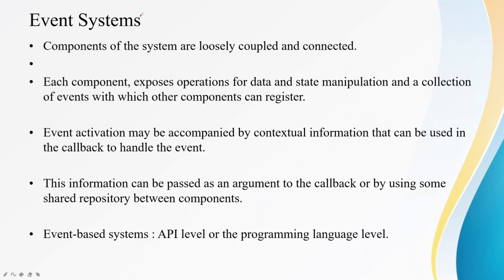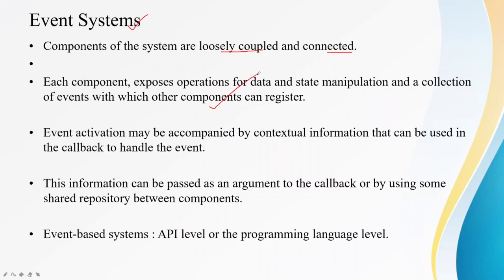Finally, we have our last type of system, that is the event system, and this is also part of independent components. Now here components of the system are loosely coupled and connected. Each component exposes operations for data and state manipulation and a collection of events with which other components can actually register. So there's a particular component, it has data and state manipulation and events, and to each event different other components